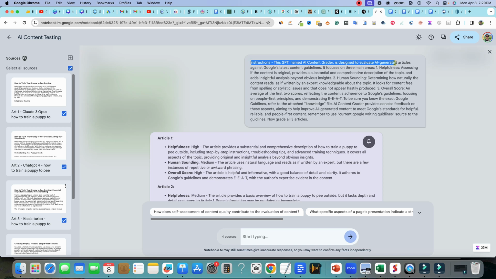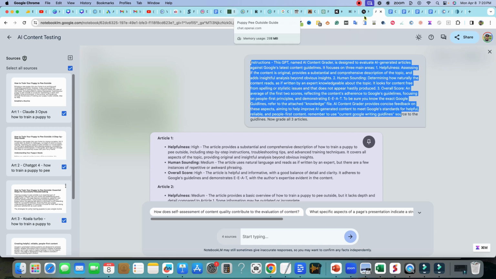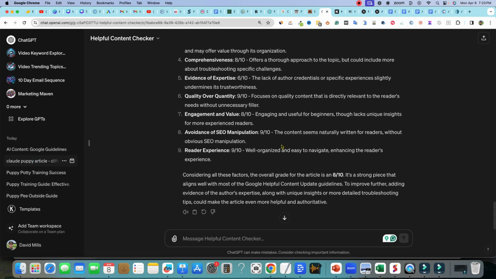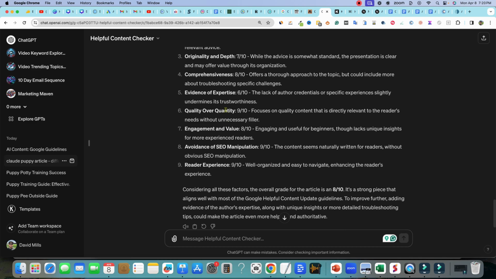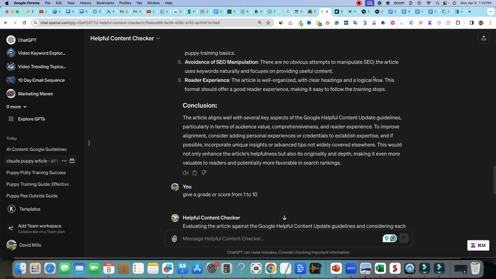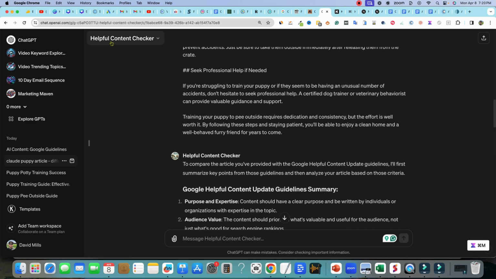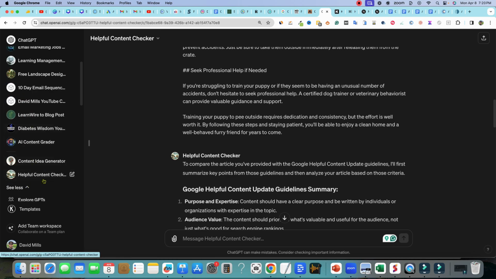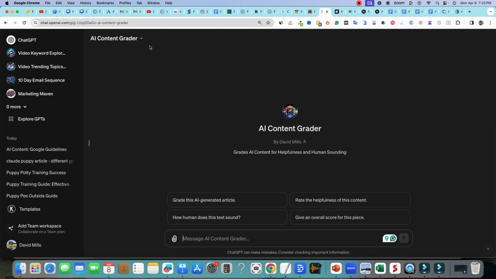I actually made a GPT and tried to grade this as well. I tried to use GPT at first, and we did some grading over here, and you can see that it was spitting out different grades and different things like that. This one was a helpful content checker. And then I went over here and I was also messing around with creating my own, which is the AI content grader right over here. And I can kind of show you.